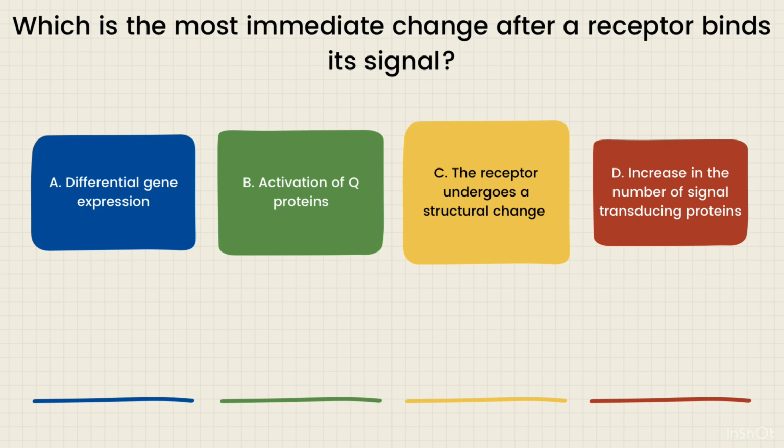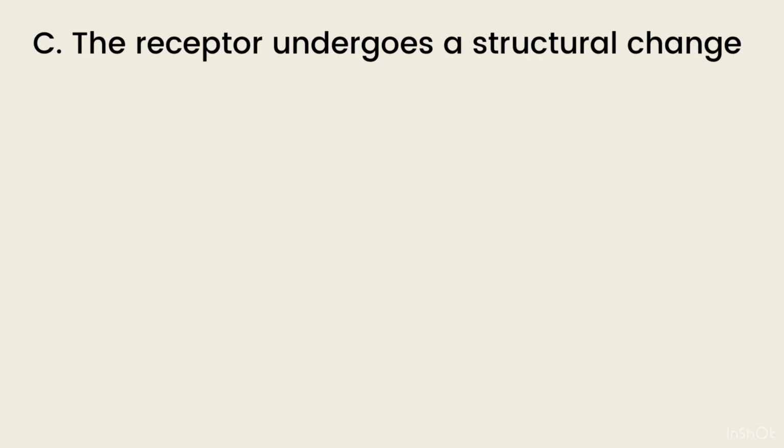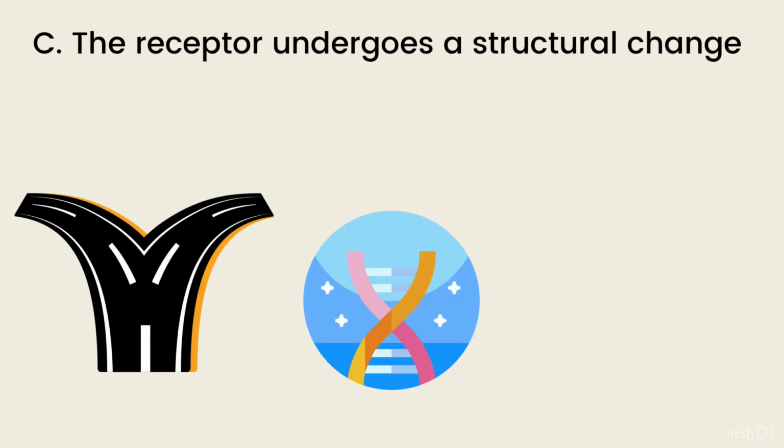So the correct answer is going to be C, the receptor undergoes a structural change, and let's get into why this is the correct answer. So remember, the question is asking what is the most immediate change, and it's going to be structural change. This is what leads to other downstream effects of reception, like the activating of intracellular signaling pathways, or altering of gene expression, or influencing the activity of other proteins. However, the structural change in the receptor itself is the first step in the process, and it occurs immediately upon binding of the signal molecule. Remember that. That is very important to know. So that's why C is the correct answer.